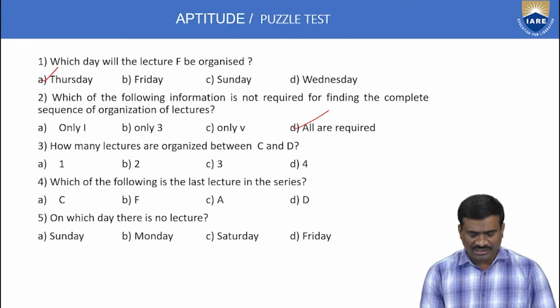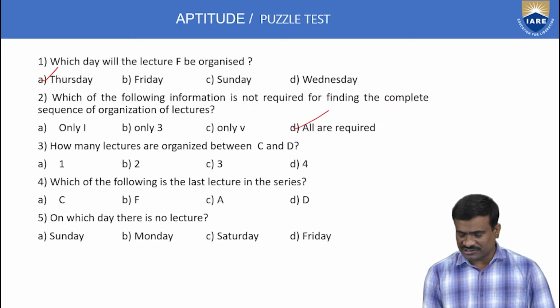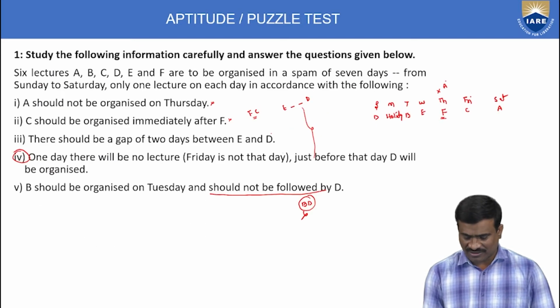Next, how many lectures are organized between C and D? Calculate the total number of lectures between C and D. Here is the C lecture and the D lecture. If repetition were allowed, only one lecture. But repetition is not allowed, so write only the sequence order. Between C and D, the number of lectures is only 3. The number of days is only 4. If you consider days, it is 4; if you consider lectures, only 3.